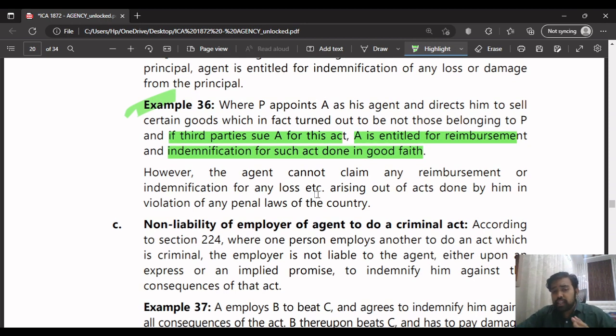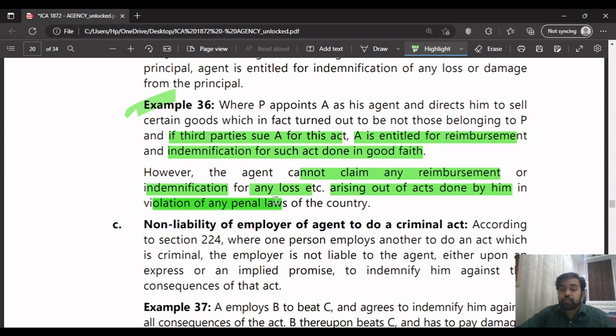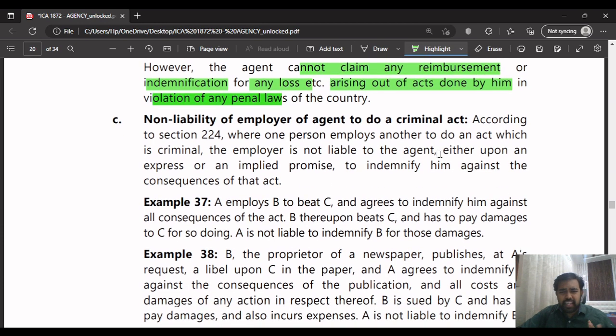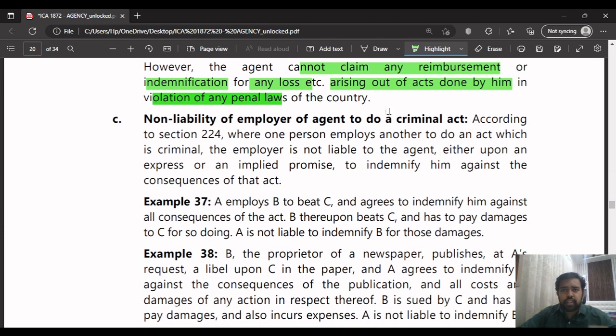So next, what they're saying is that the agent cannot claim any reimbursement or indemnification for any loss, etc., arising out of acts done by him which are in violation of any penal laws of the country. It means if he has violated any CrPC, Criminal Code of Procedure, or any law which is penal in nature, then the agent can't claim indemnification for such loss. Okay, that's what they're saying here. This is very easy, guys. I'm telling you, this is very easy. You can read it on your own.